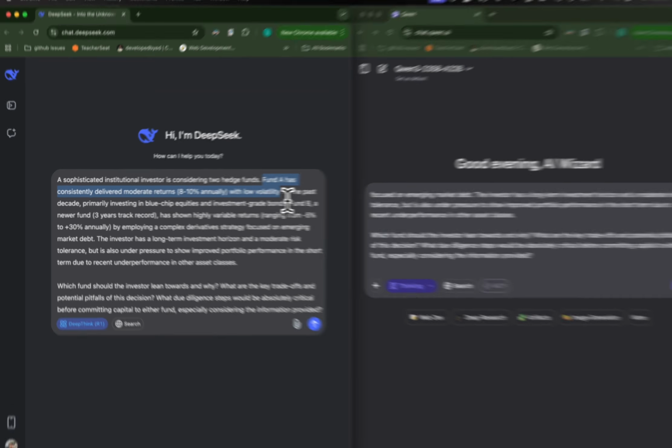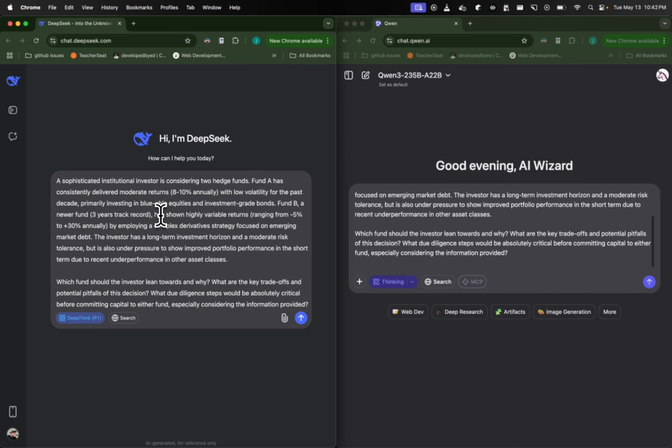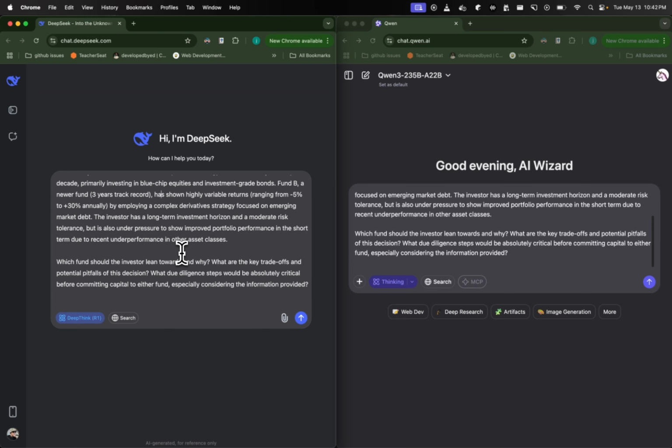Fund B, on the other hand, is a newer fund with only a 3-year track record. It has a very variable return and trades within a very volatile market. So now the question is, which fund should the investor lean towards and why?